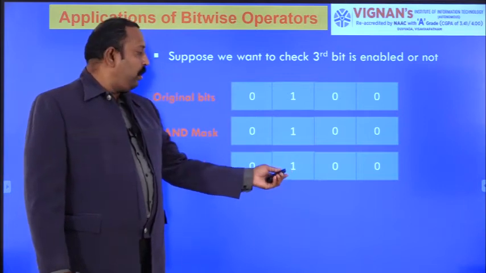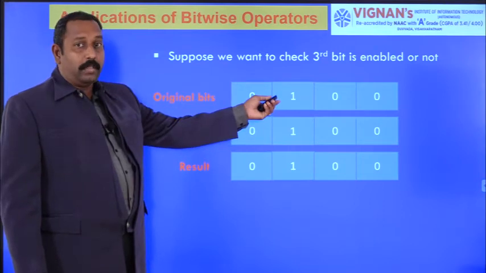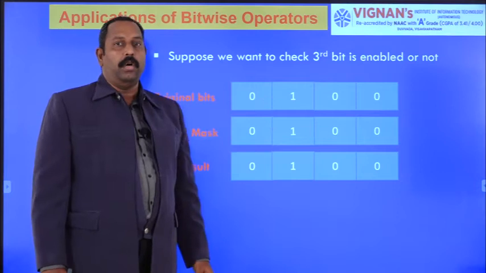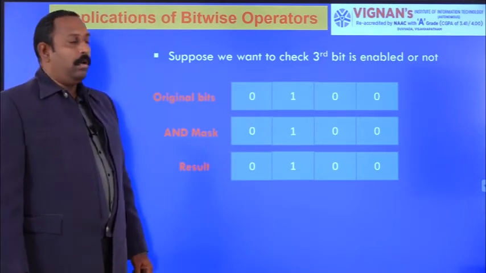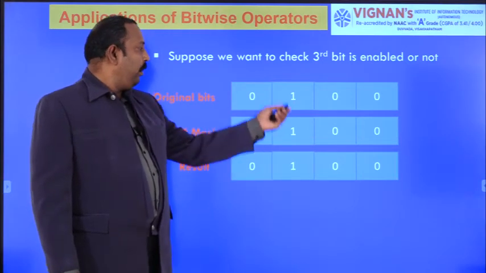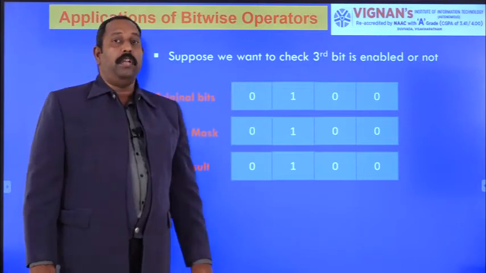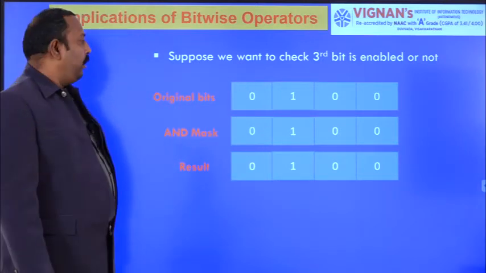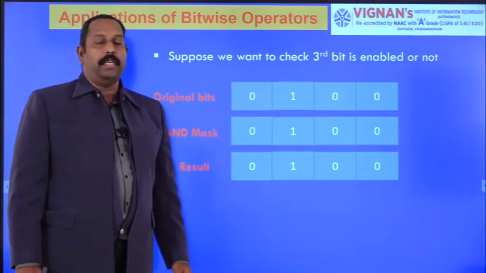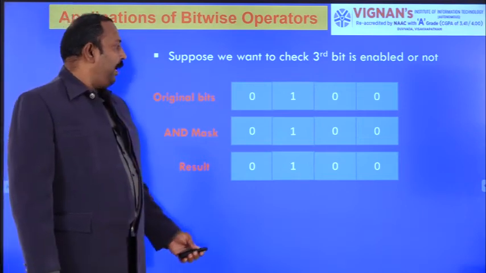If in the original bits the third bit is 1, then only will you get the output 1. If in the original bits the third bit is 0, you will get the output 0. So based on this particular position, if the output is 1, then the third bit is 1. If the output is 0, then the third bit is 0 in the original bits. So based on the AND masking technique, we can identify whether a particular bit is enabled or not. This is the application of the bitwise AND operation.